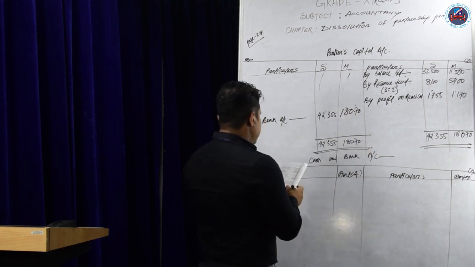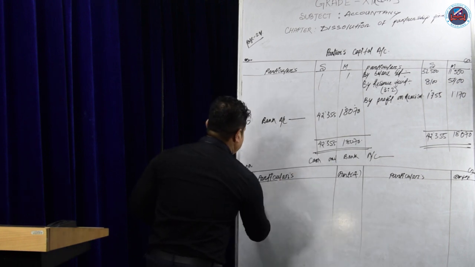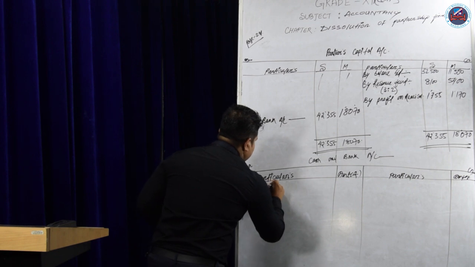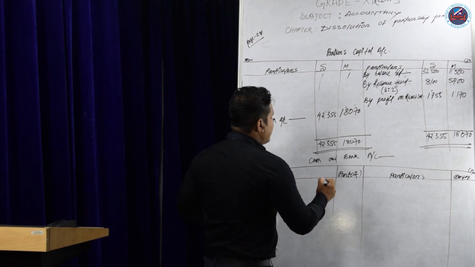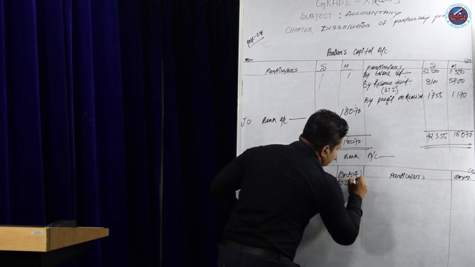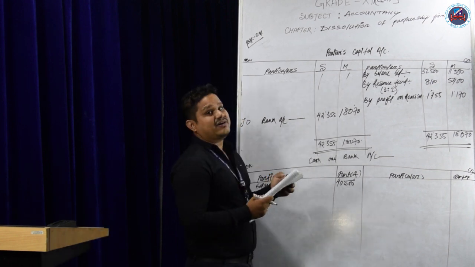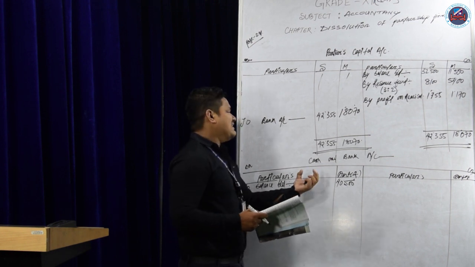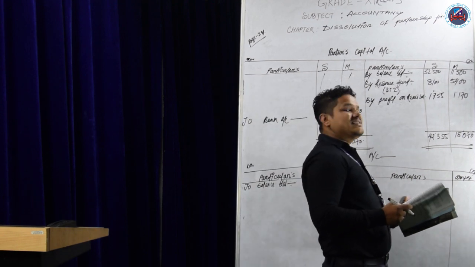Okay. So write the balance brought down, which is given on the asset side of the question. To balance brought down. How much amount is given? The amount given is 40,500. Now, whatever amount is released in the realization account will come on the debit side of the cash and bank account, and whatever amount is paid will go to the credit side.